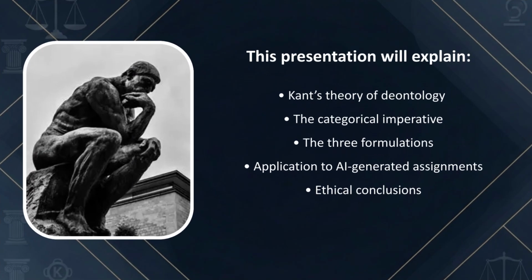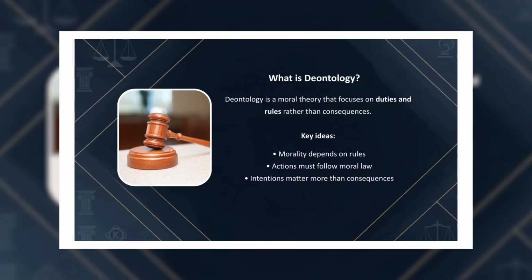In this presentation, I will first explain what deontology is, then introduce Kant's categorical imperative and its three formulations. After that, I'll apply these principles to the scenario of submitting an AI-generated assignment and explain why this action is considered ethically wrong according to Kantian ethics. Finally, we'll summarize the key points.